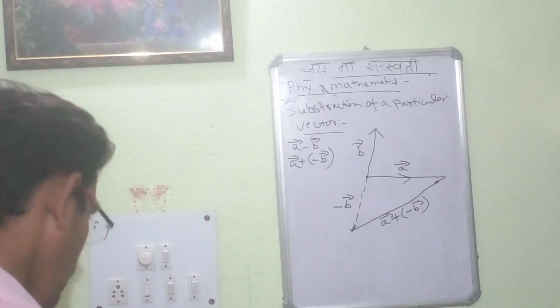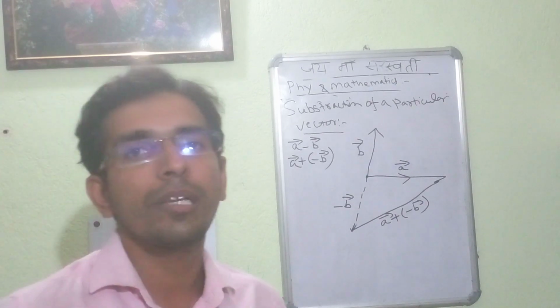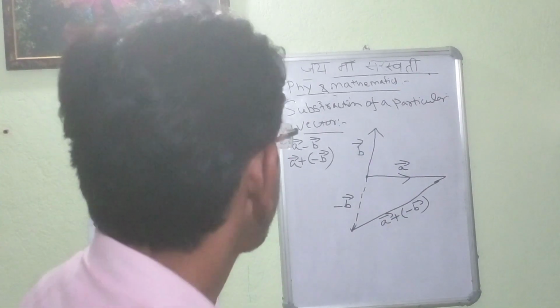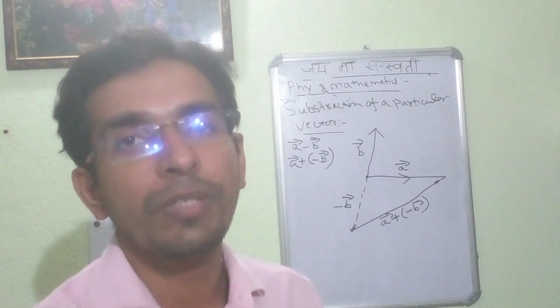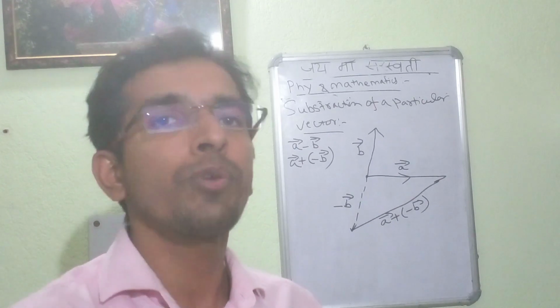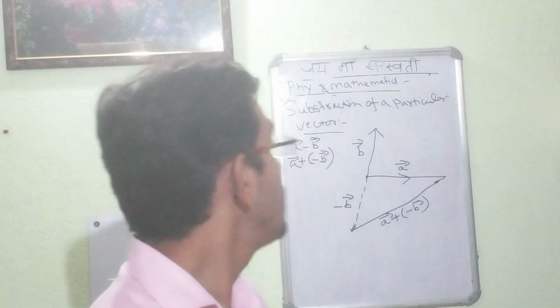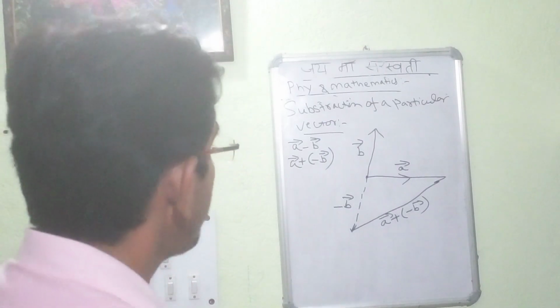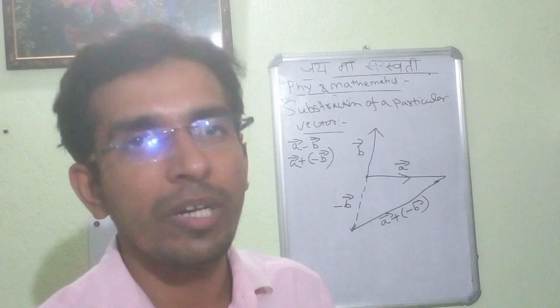This is the representation of how we calculate the resultant in the case of subtraction. In the case of addition, we simply add A plus B. In the case of subtraction, we have to reverse the direction of a particular vector and then add, so that we get the subtraction of the two vectors. So these are certain examples. This is a schematic diagram depicting the subtraction of vectors.